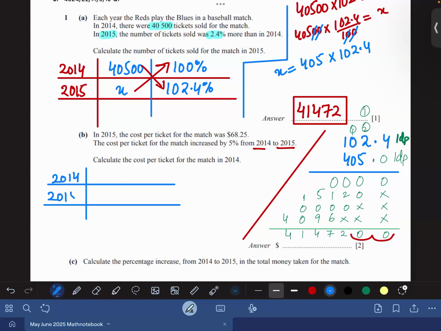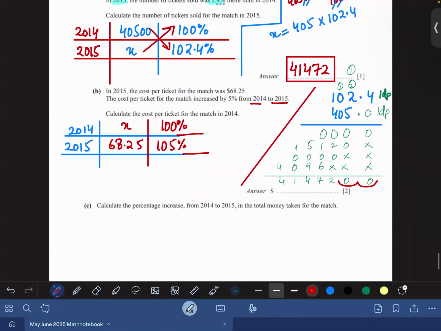Beta, please note: in 2014 the cost per ticket for the match was $68.25. The cost per ticket for the match increased by 5% from 2014 to 2015. It means that this would be 105%, because the price of the ticket was increased in 2015 and the original is always 100%, so it would be equal to x. Agree? So you have to find out x now.